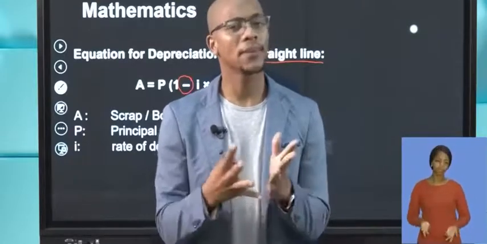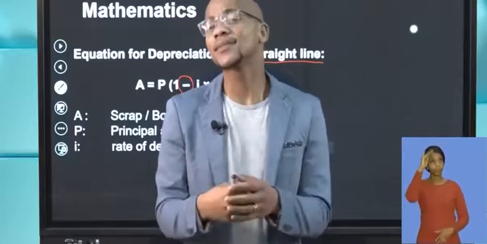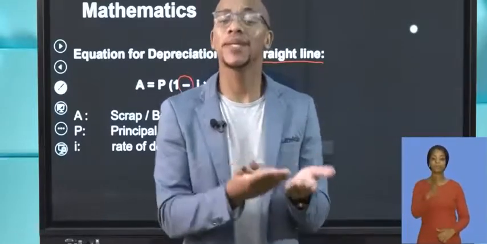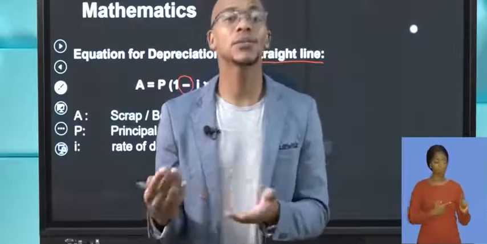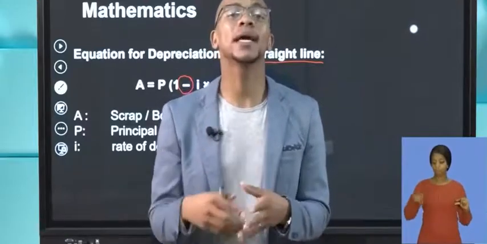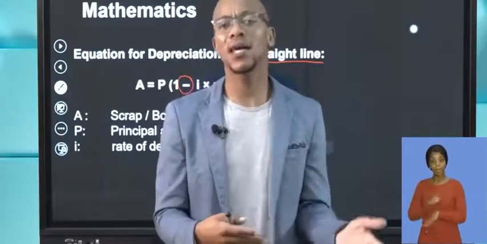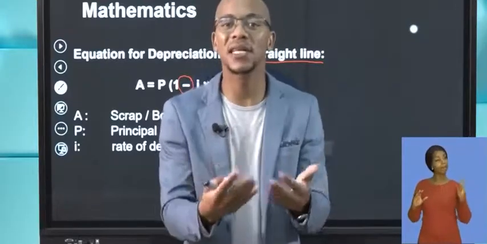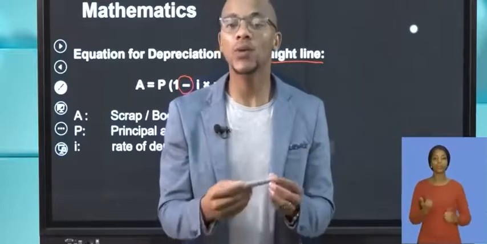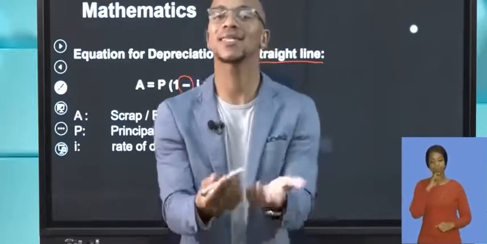Let me just give you a minute to think about that. So clearly you know that it will be the A that will be less than the P. Meaning the principal amount will be a bit more, or actually way more than the A, because the A is, as it is even saying, the scrap value. So it's like now you no longer want to use it and you are selling it.